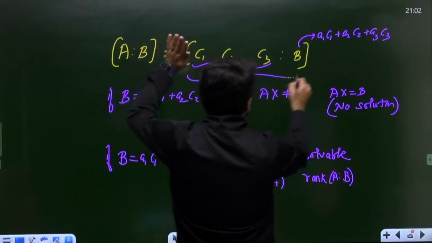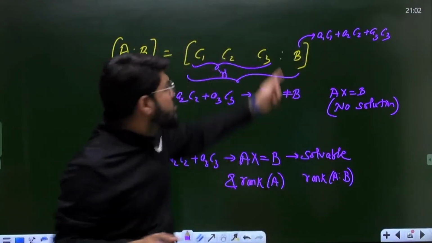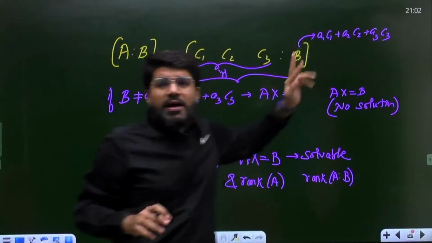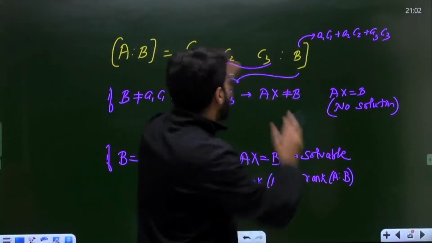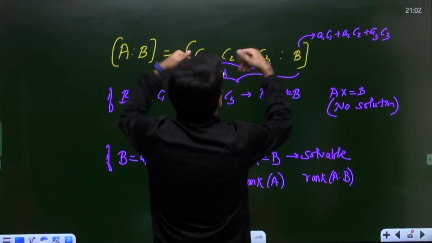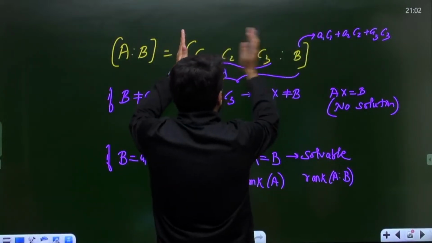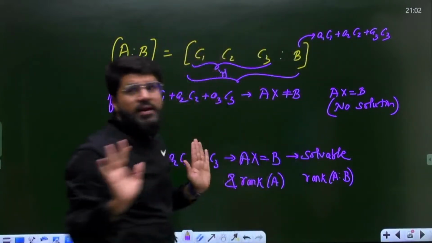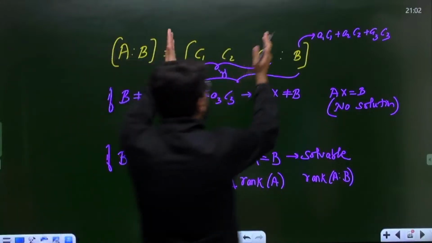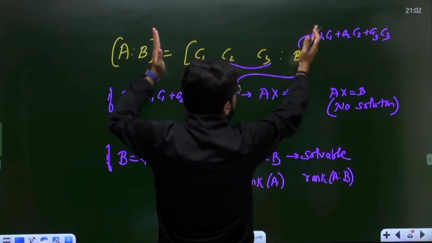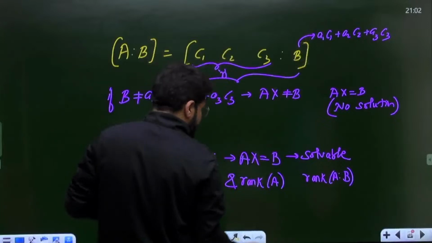So from here to here also n independent columns, because B is already a dependent column. So whether you check the rank of this matrix A or the rank of the larger matrix [A | B], it will be the same.